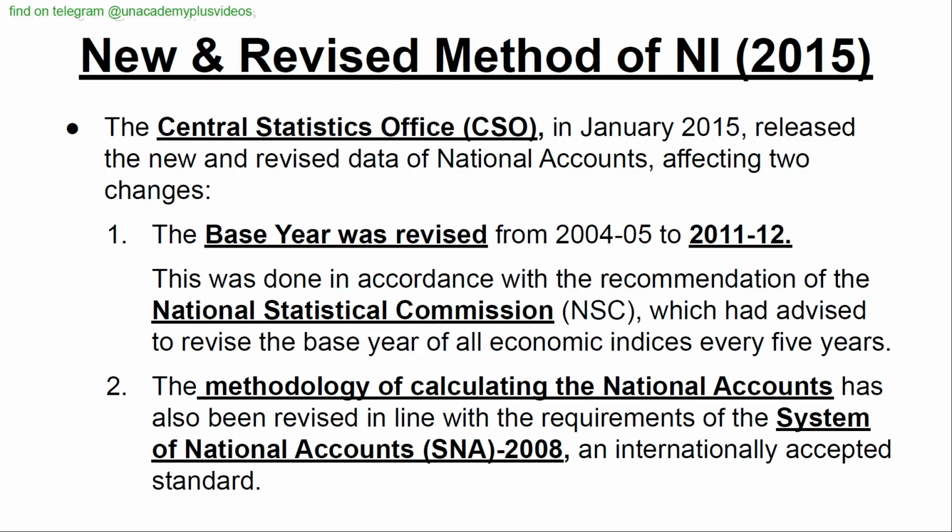New and revised method of national income from 2015. The Central Statistics Office (NSO) in January 2015 released the new and revised data of national accounts affecting two changes. One, the base year was revised from 2004-05 to 2011-12. This was done in accordance with the recommendation of the National Statistics Commission, which had advised to revise the base year of all economic indices every 5 years.